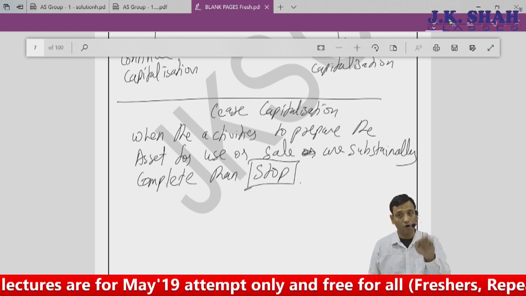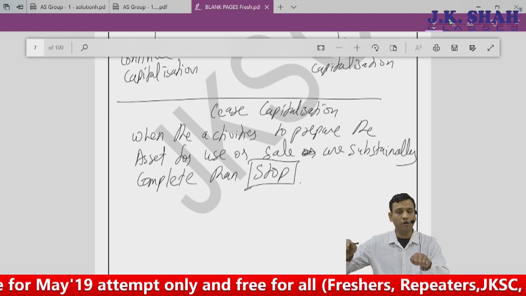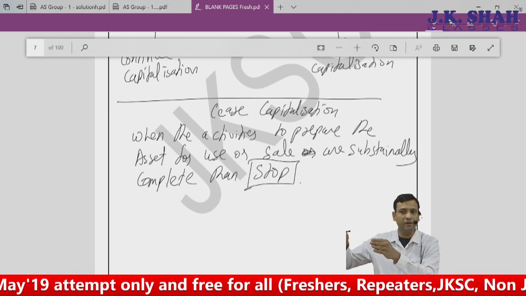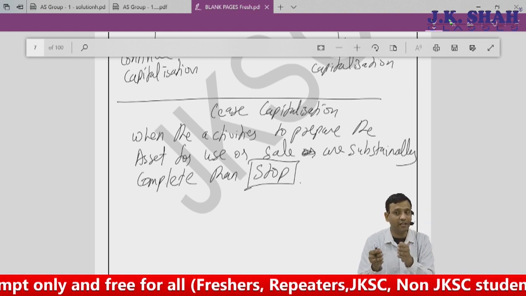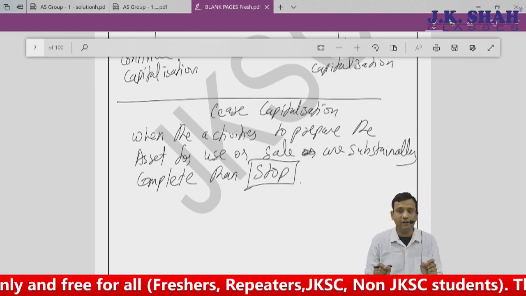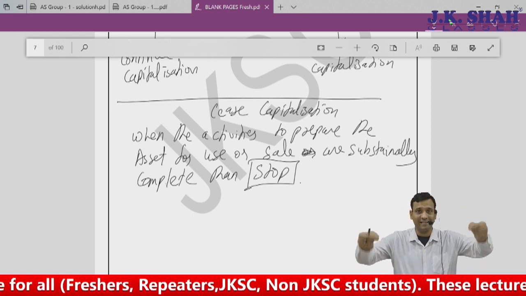It means I have borrowed for a qualifying asset. When the activity was going on, the asset was getting created, constructed, or produced. During that period, whatever borrowing cost was getting incurred, I was capitalizing it.